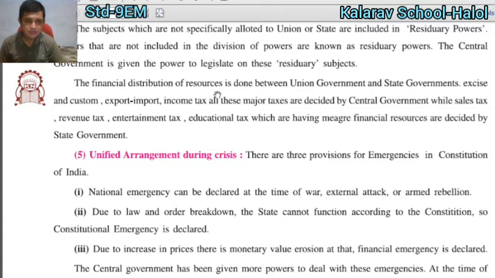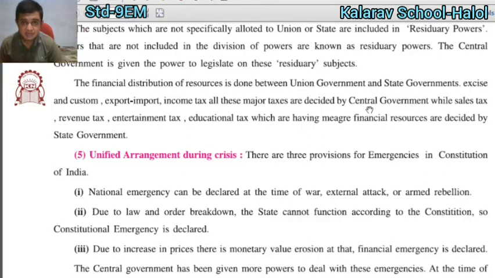Financial distribution of resources is done between the union government and the state government. Financial distribution, this is the most important line. It is the authority of both governments, union as well as state. Excise and customs, export, import, income tax, all these major taxes are decided by which government? The central government. This question will come in the exam.